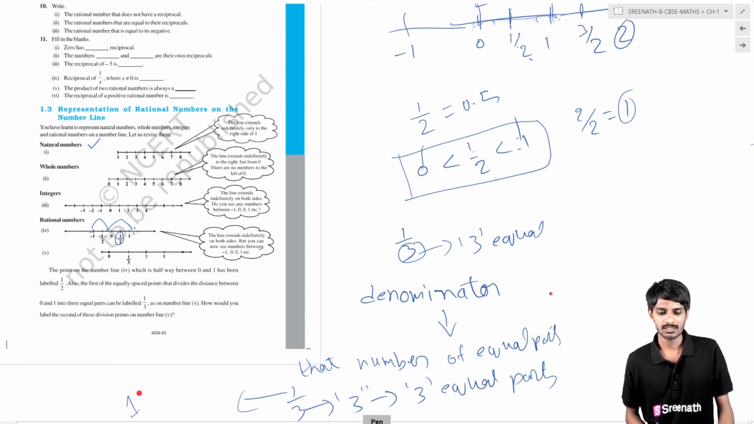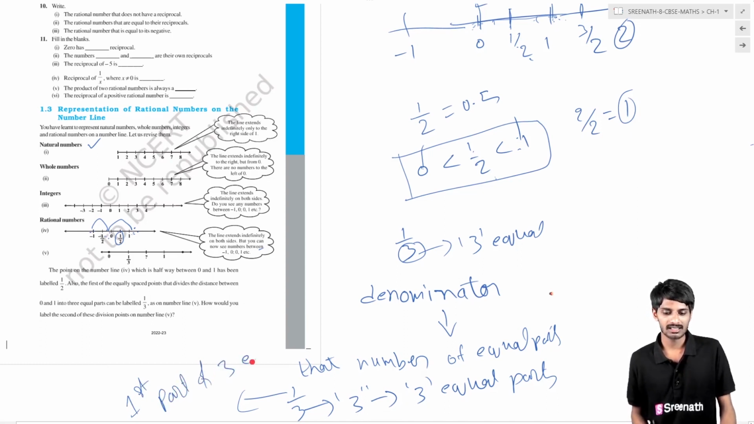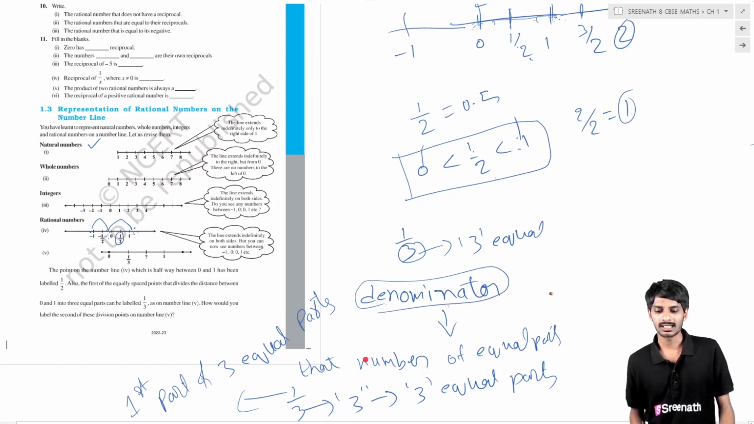That is the first part of 3 equal parts. First part of 3 equal parts. Okay, what does the denominator tell? The denominator tells the number of equal parts. So in the case of 1 by 3, 3 is the denominator, so you have to make 3 equal parts. Then the numerator tells that it is the first part of 3 equal parts.